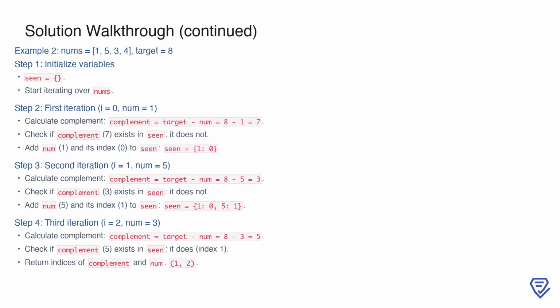On the third iteration, the number is 3, and this time its complement is 5. We check scene and find that 5 exists at index 1. This means the numbers at indices 1 and 2 add up to the target. We return these indices as [1, 2], which is the final output for this example.